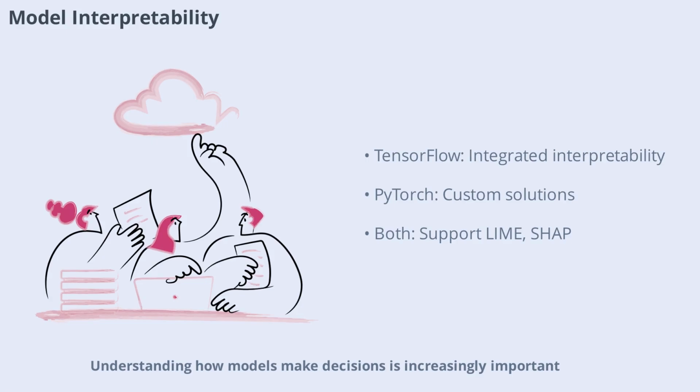Understanding how models make decisions is increasingly important. Both TensorFlow and PyTorch support tools and libraries for model interpretability, such as LIME and SHAP. These tools help explain model predictions, identify biases, and build trust in AI systems. TensorFlow's integration with TensorBoard and other interpretability libraries makes it easy to analyze model behavior. PyTorch's flexibility allows for custom interpretability solutions. Ensuring model transparency is essential for ethical and responsible AI development.